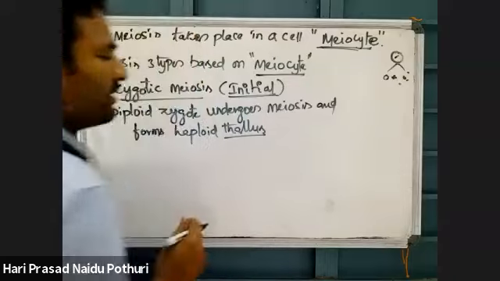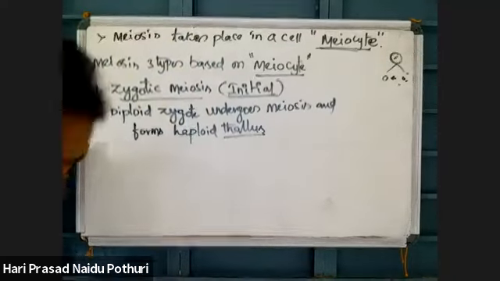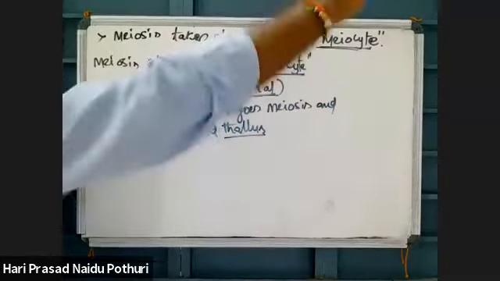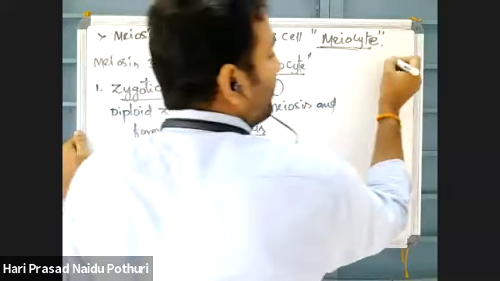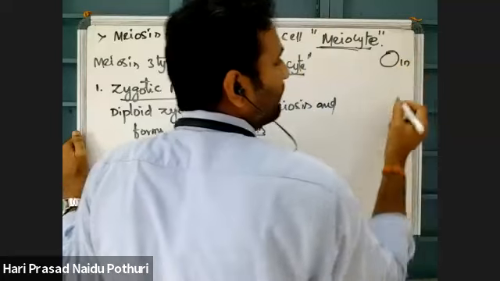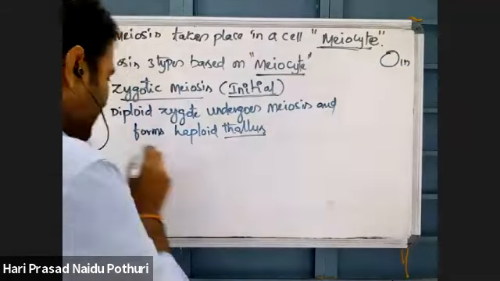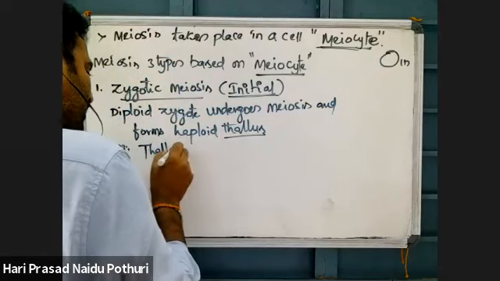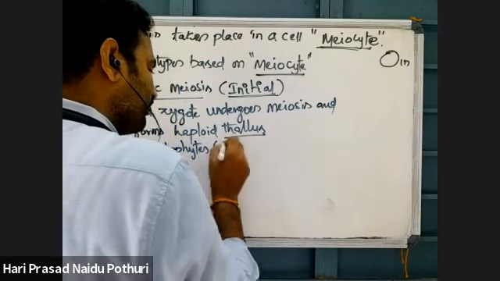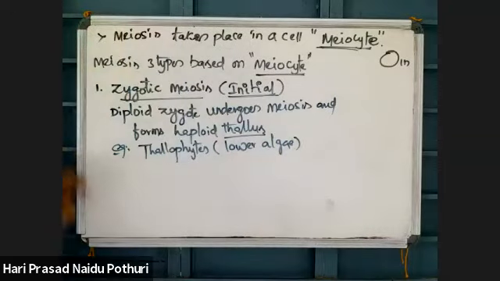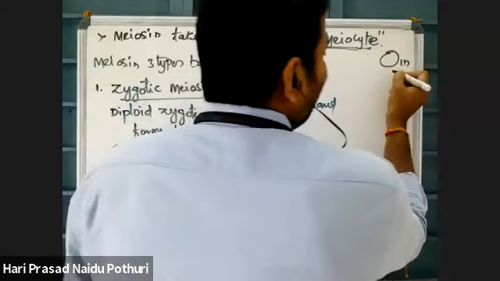Usually a haploid thallus is formed. Observe this clearly. Normally the parental cell is haploid, 1n. Normally it takes place in thallophytes, that means lower algae. In the members of Thallophyta, the 1n condition is there.